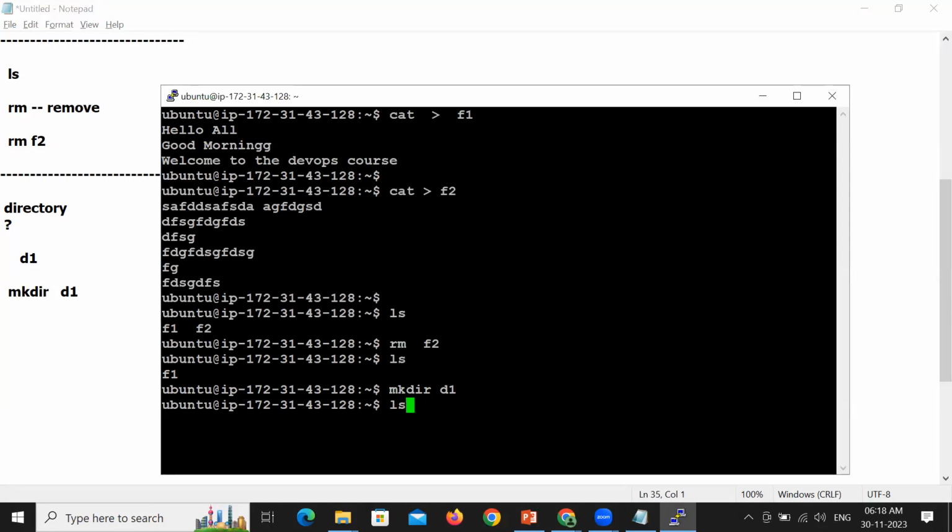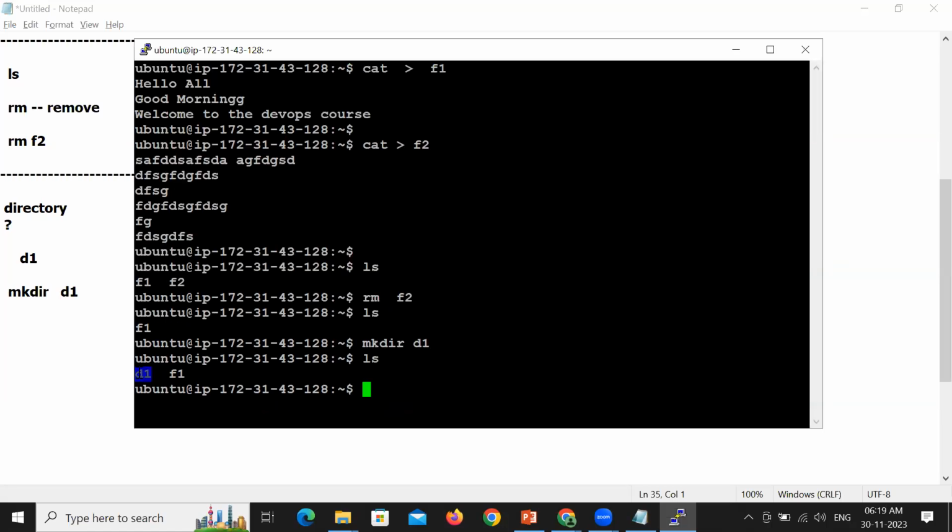Now ls will show you a list of all the files as well as directories. You are able to see not only files, ls will show you directories. You can also see the directory which you have created. So right now we have one file and one directory. Very important observation: directories are shown in blue color. Have you observed the color difference? Files are shown in normal black and white. The directory is shown in blue color.